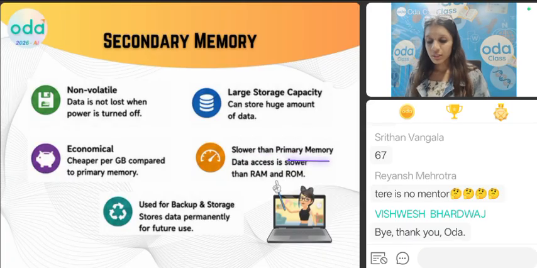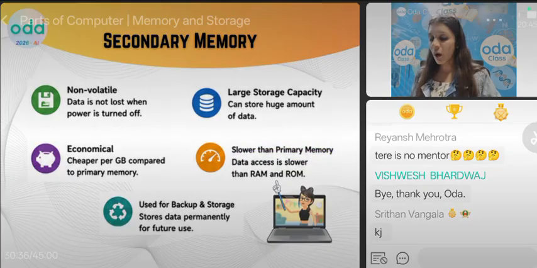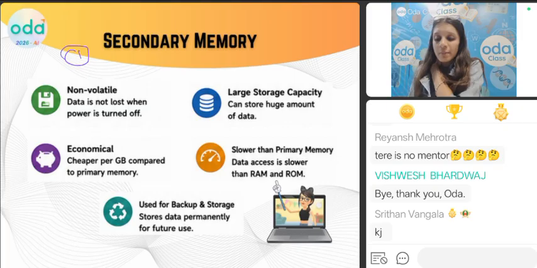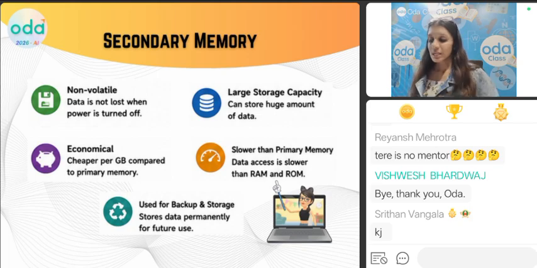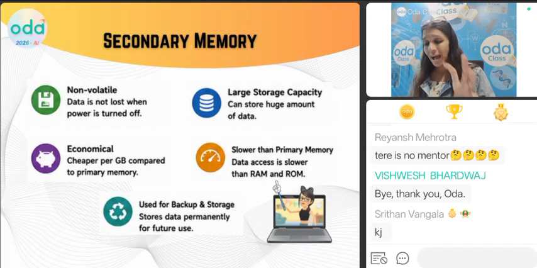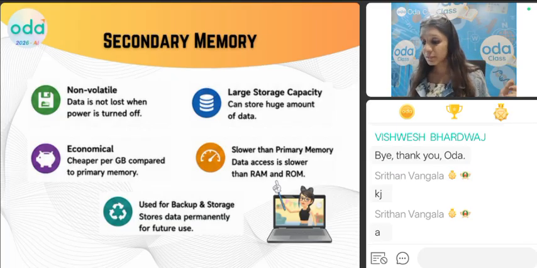But the only disadvantage is it's slower than the primary memory. Slower than what? Primary memory. So which is slower, bachcho? Primary or secondary? Type 1 for primary and 2 for secondary. Yes, so secondary is slower than primary. Correct. Now, I'm telling you that they are used for backup and storage. Acha, okay, ma'am. Can you show me examples?